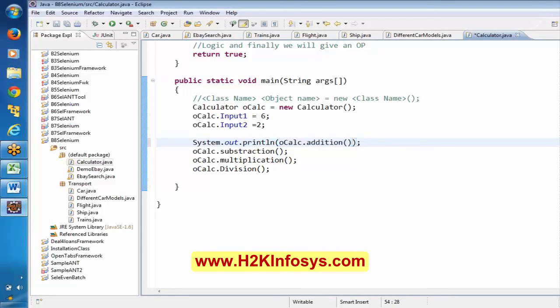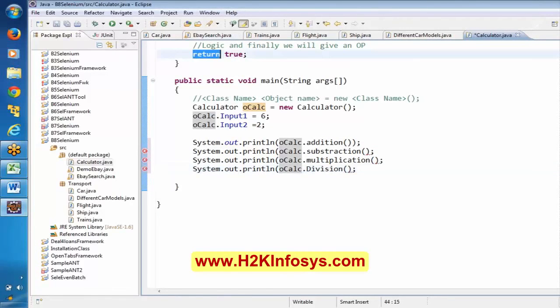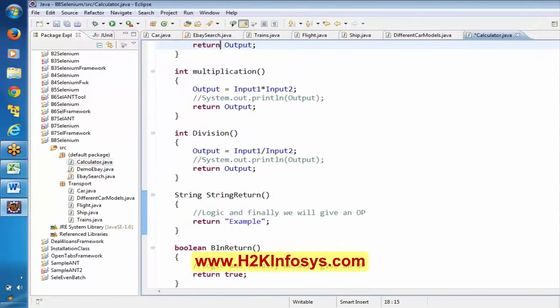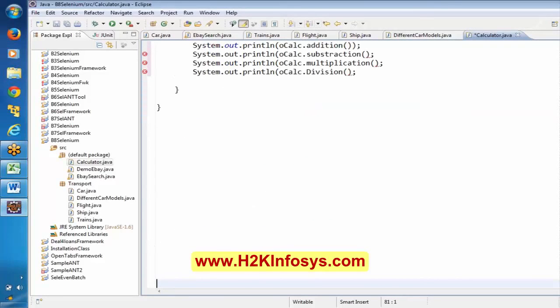Why is it going to contain a value? Because here we have mentioned return statements. Here we said the type of the output is integer and we are returning, we are throwing an output here. And we are trying to catch it here and print it over here. Basically this highlighted part is going to contain a value, so I am printing those.